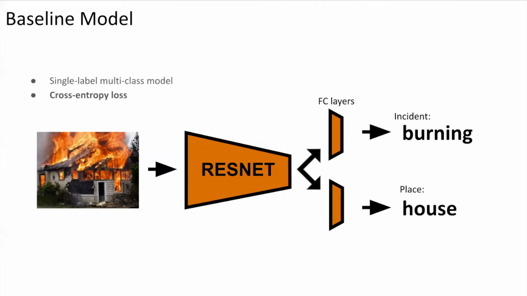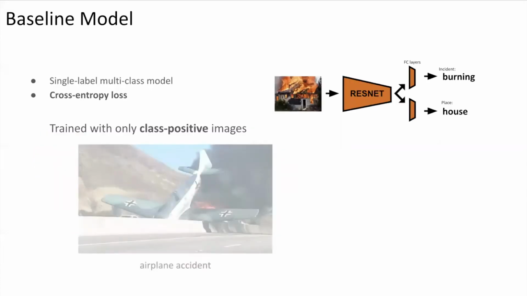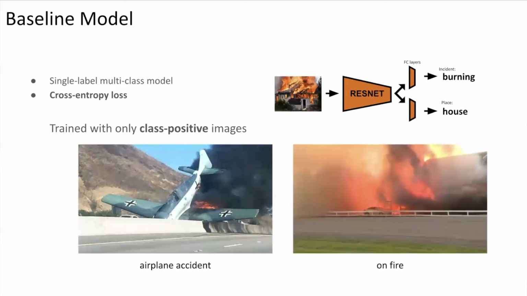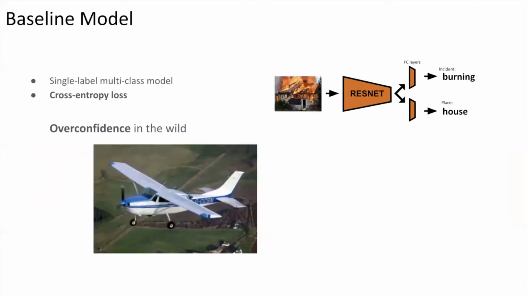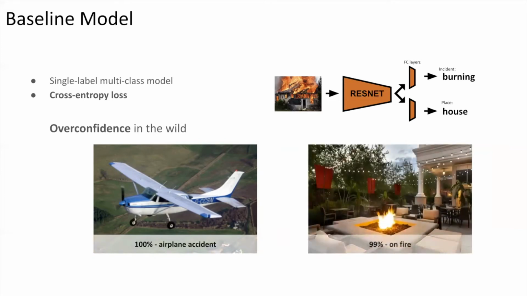Because this model uses the cross-entropy loss, it only sees class positive images. On the left, you see an airplane accident, and on the right, you see an on-fire incident. When this model is deployed in the wild, it is overconfident in its predictions. You can see that the model is 100% confident that this is an airplane accident, while on the right, it is 99% confident that this image is on fire.